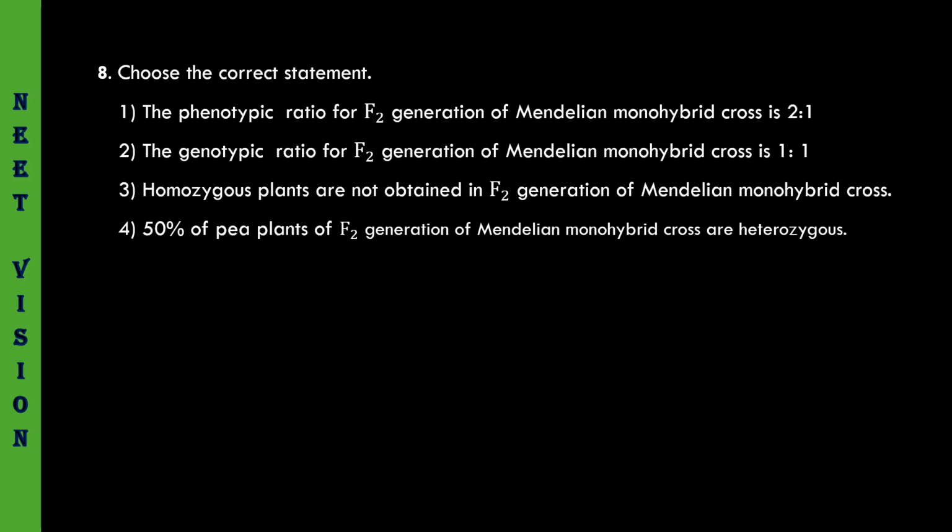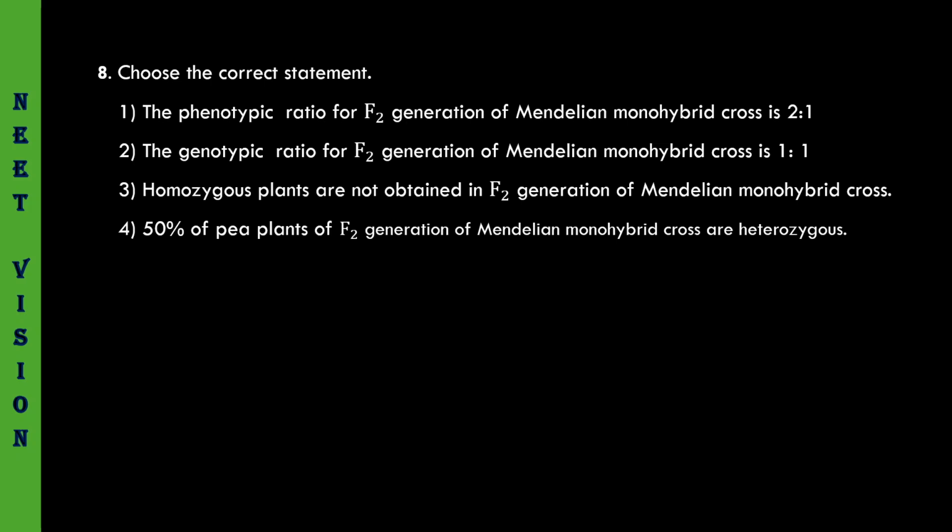No, it is 1:2:1. Homozygous plants are not obtained in F2 generation. Wrong. Homozygous plants are obtained for both dominant trait as well as recessive trait in F2 generation. 50% of pea plants of F2 generation are heterozygous. Absolutely true.